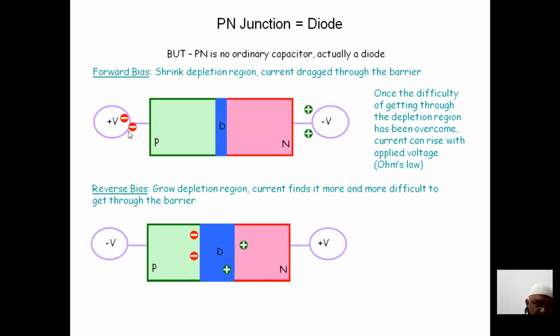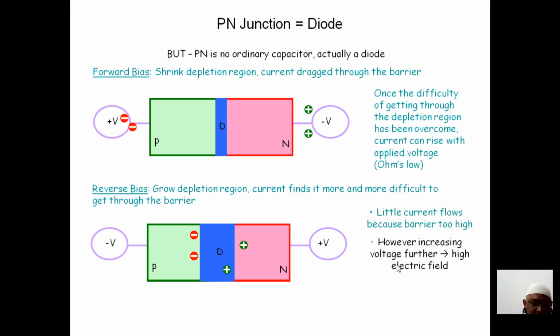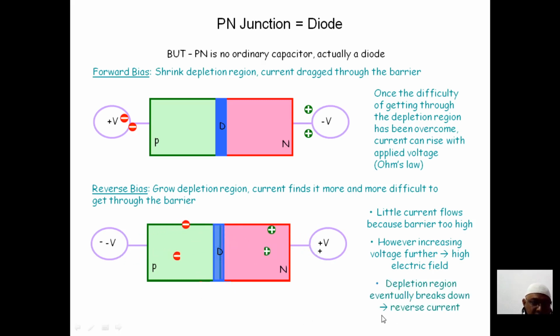Here it is easy to travel, but there it is very hard to travel. The charges remain here itself. Very little current flows because the barrier is too high. However, if you increase the voltage further, you require a high electric field. Here the plus and minus regions are very small. Now you require a greater electric field to make the charges move. So the depletion region eventually breaks down, giving the reverse current. Now you require a high voltage, a high electric field.